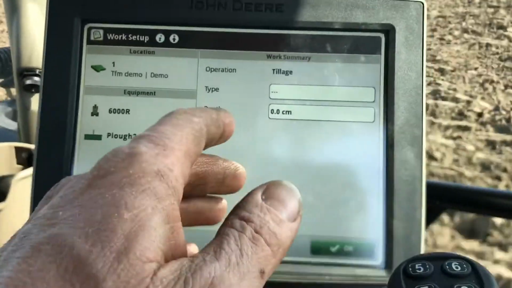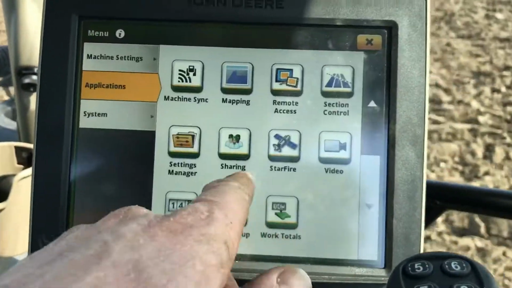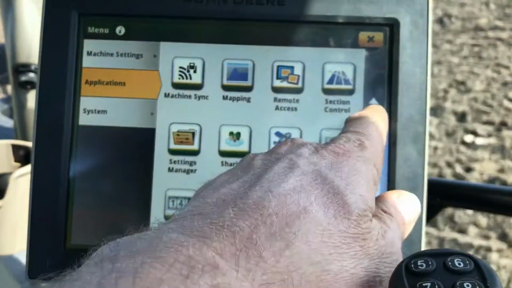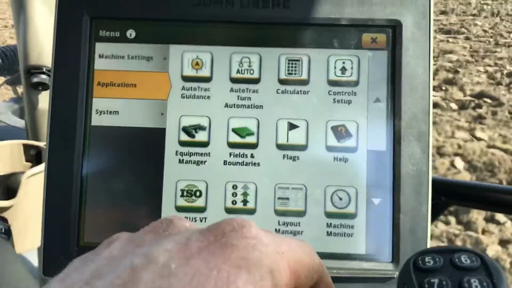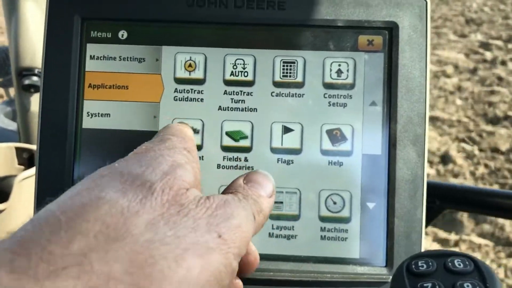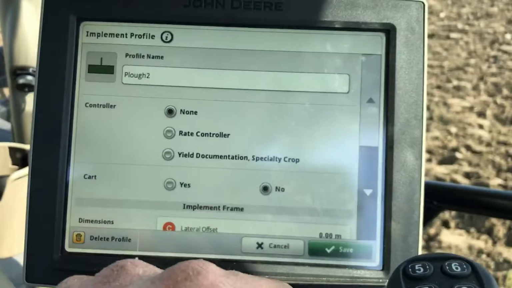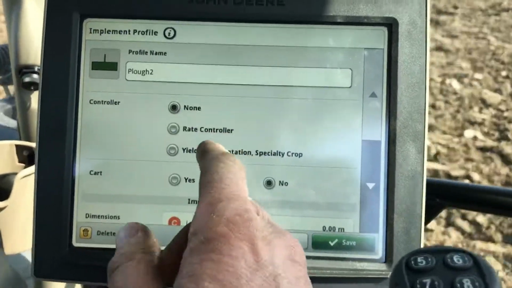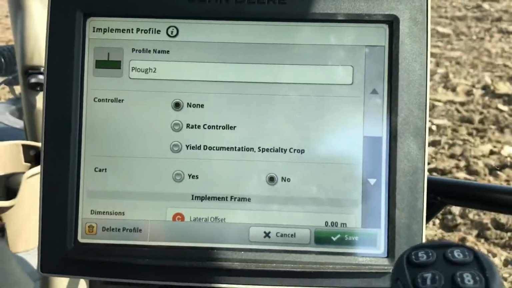Then you can change, it knows the implement we have on it, so we've loaded this up in the equipment manager. The equipment manager is a very important thing when you're doing any of this, because the information is only as accurate as the information you put into the equipment manager. At the moment we're working on a plough, and it knows that this is the plough. It has no rake controller because it was built in about 1975, this old plough that I have on the back of it at the minute.